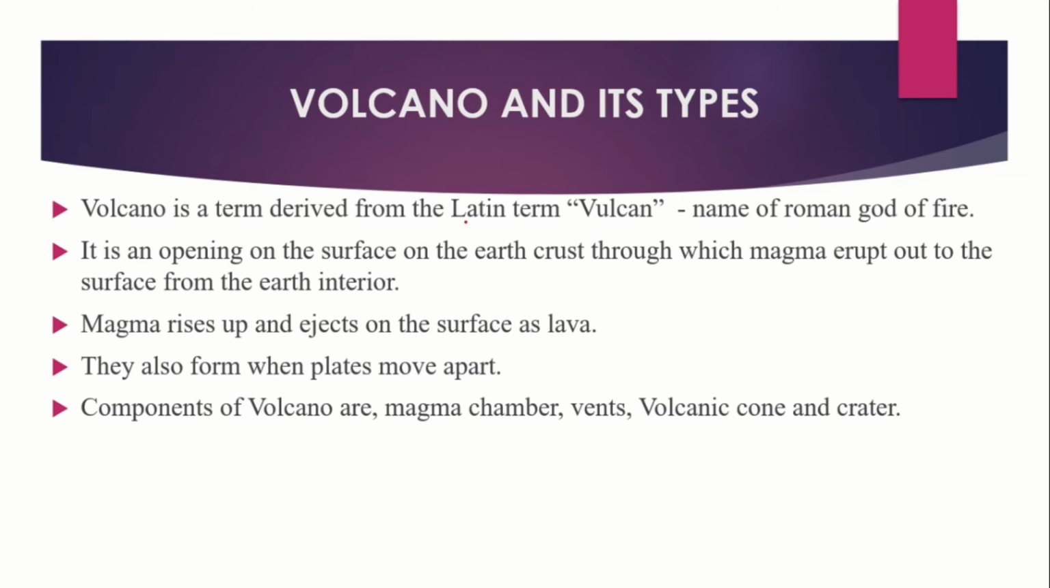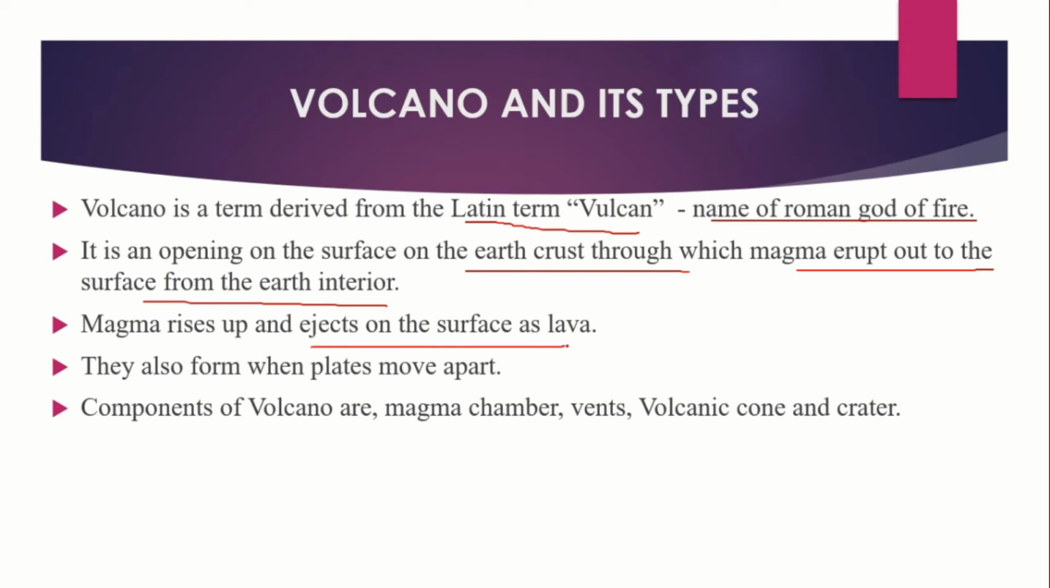Volcano is a term derived from the Latin term Vulcan, the name of the Roman god of fire. It is an opening on the surface of the earth's crust through which magma erupts out to the surface from the earth's interior. Magma rises up and ejects on the surface as lava. They also form when plates move apart.